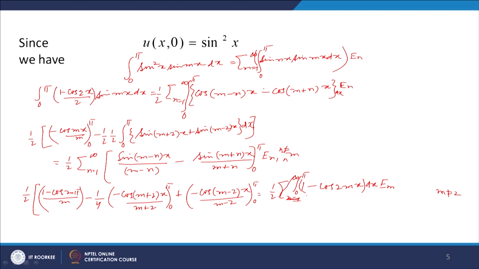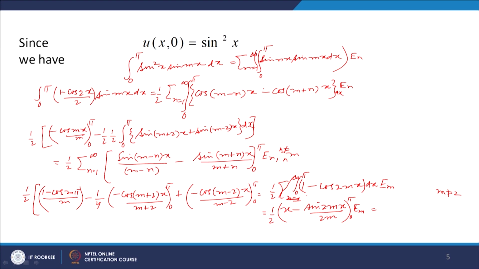Okay. So, 1 over 2, 0 to pi, 1 minus cos 2mx dx into E m, this is what we will get, and we are first calculating for m not equal to 2. So, we will have integral here x minus sin 2mx divided by 2m, 0 to pi, this is half here. So, E m, what do we notice?